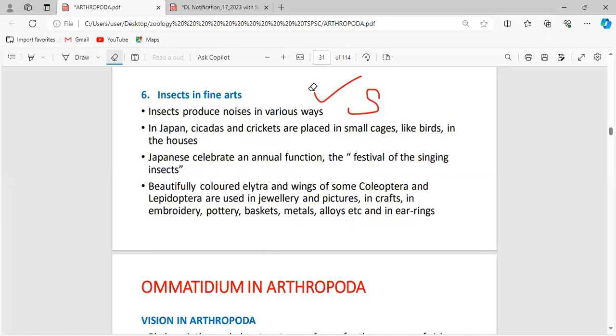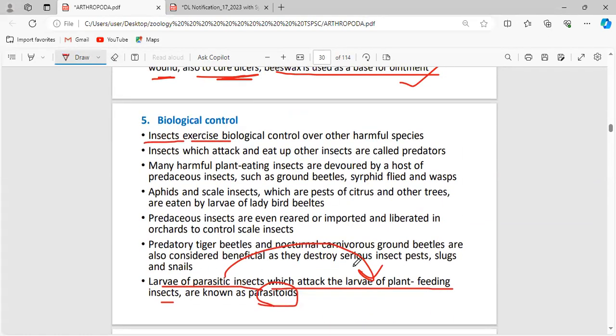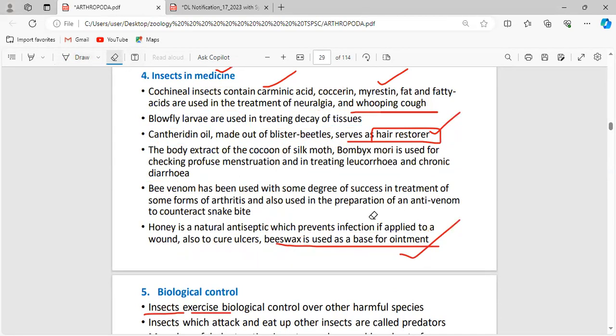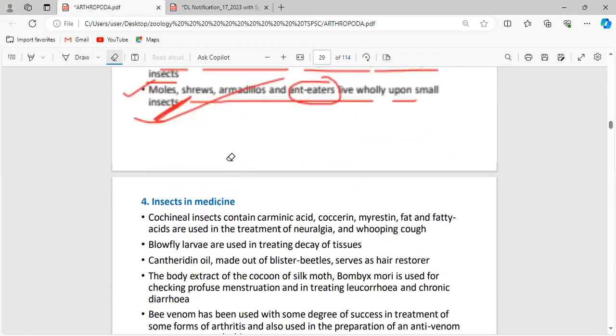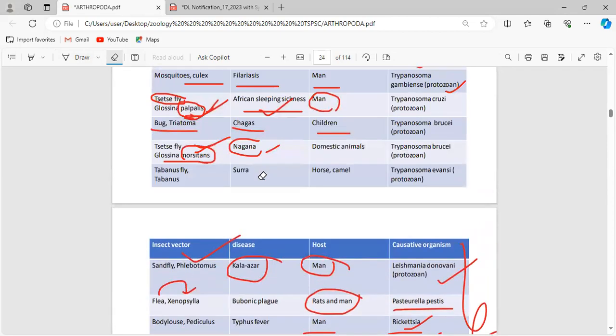And what you have to remember is some of the names. Tiger beetles and ground beetles act as predators for snails and slugs, the predaceous insects that control snails. Scale insects are eaten by ladybird beetles. Just be aware of some of these names, the insect names I have mentioned here. But whatever it is, you have to read these two tables. These two tables are more important than anything.